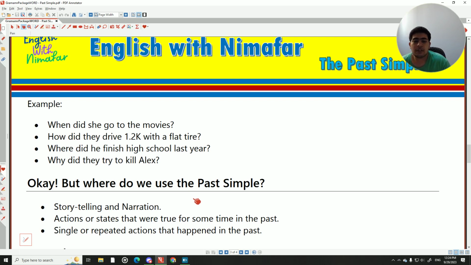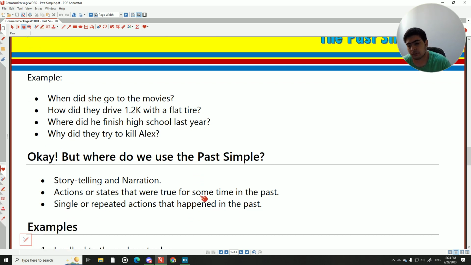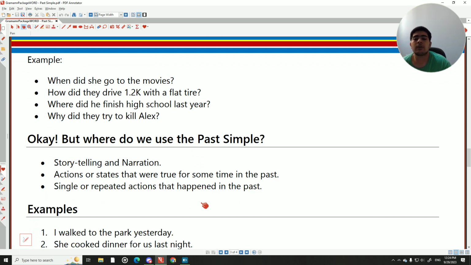Okay, but where do we use the past simple? Very good question. We normally use it in storytelling and narration, but we'll talk about it in future videos. We talk about some actions that happened in the past. For example, I stood up, I opened the door, I said hello, I closed the door. Some actions happen just after each other, and you want to talk about them, like narration and storytelling.